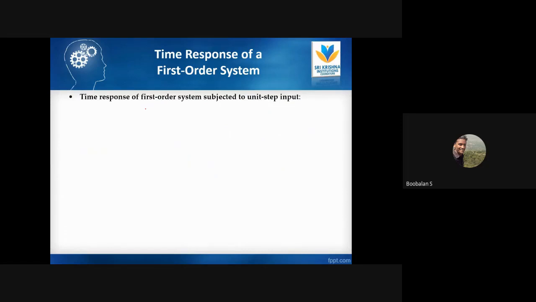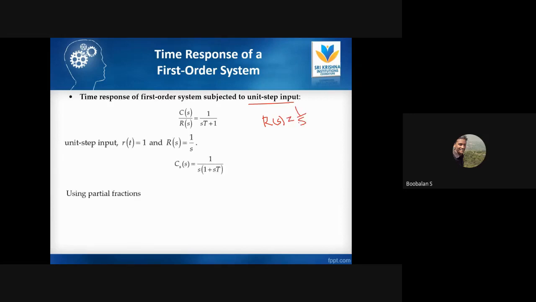The same way as we solved the second order sum, it is the same. This is my first order system. Now I'm just going to apply a unit step input. For a unit step, R of s has the value 1 by s, right? So I'm going to replace it with 1 by s. Then apply partial fractions, find the values of A and B, then take the inverse Laplace transform, right? What we have is just solved this problem. The same procedure applies over here.